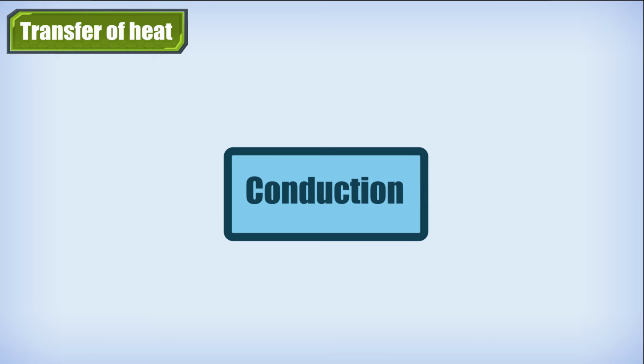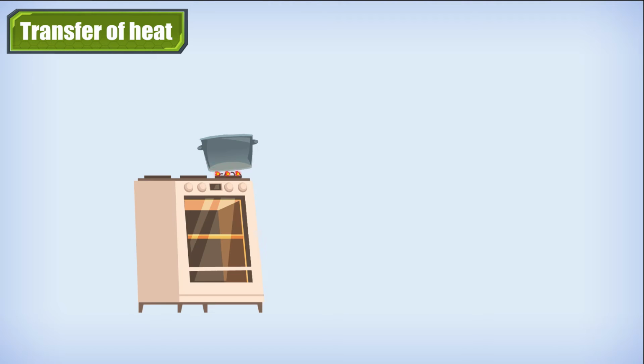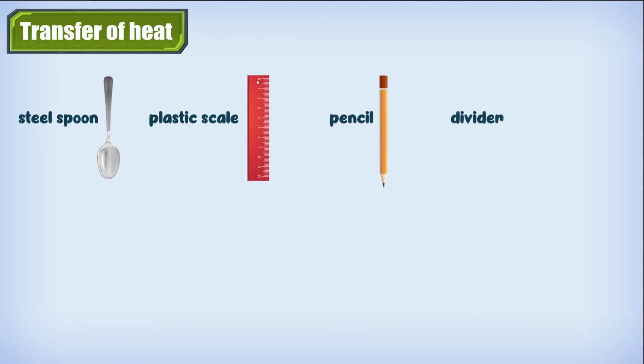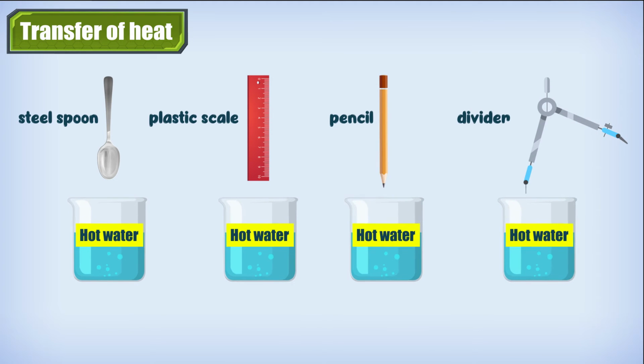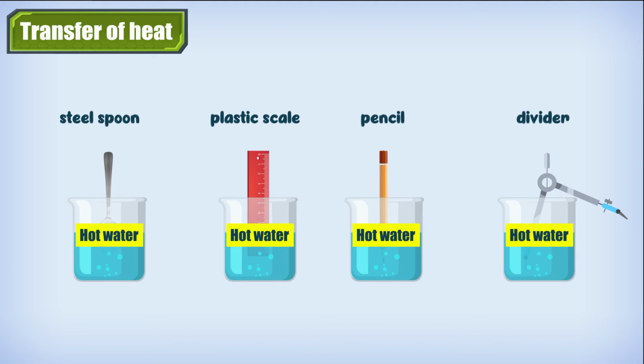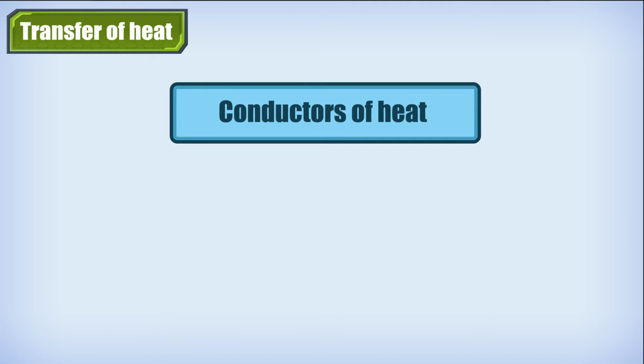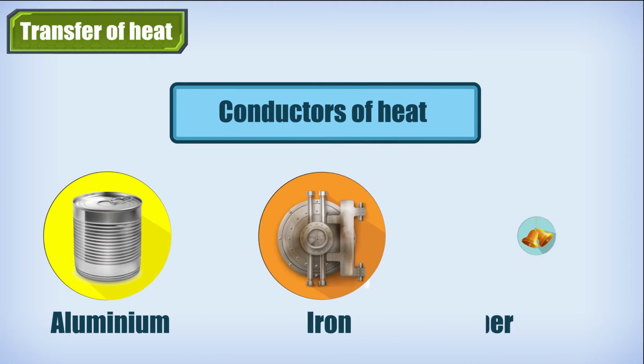Do all substances conduct heat easily? How is it that she is able to hold this hot pan with so much ease? Let us explore. Heat water in a small pan or a beaker. Collect some articles such as steel spoon, plastic scale, pencil and divider. Dip one end of each of these articles in hot water. Wait for a few minutes. Touch the other end. The materials which allow heat to pass through them easily are conductors of heat. For example, aluminium, iron, copper.